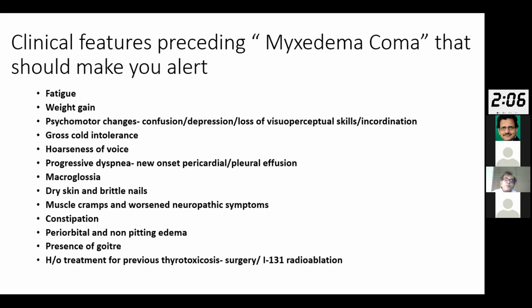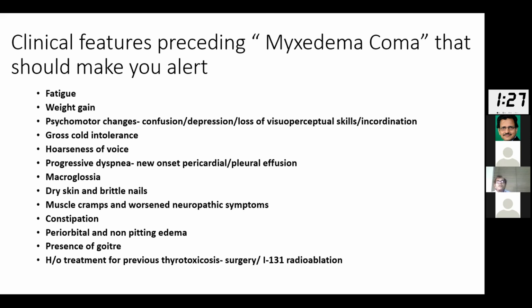So what are the clinical features presenting myxedema coma that should make you feel alarmed? If a patient who has got a previous history of treatment of thyrotoxicosis, be it a surgery or I-131 radioablation, presents with features like fatigue, weight gain, psychomotor changes like a confused state, depression, loss of visual perceptual skills, the commonest thing is the patient is unable to grab something like a pen or a paperweight and put them in the right place. Incoordination is something very important, which is also present in a lot of these patients. There is a gross cold intolerance. The patient would feel chilly even without any significant reduction of the environmental temperature.